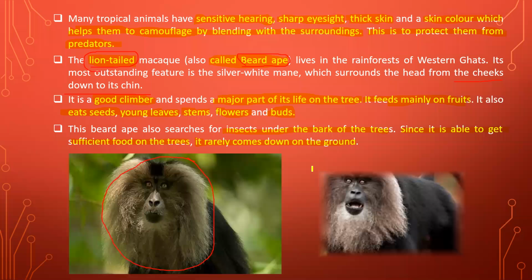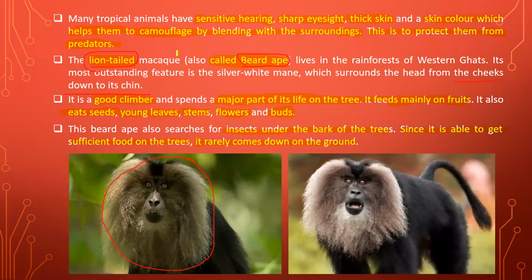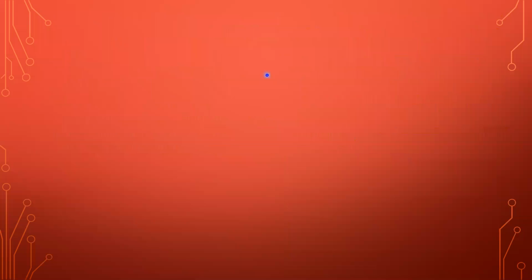You can see another image of the same macaque monkey. You can see the tail here in the second image. The tail is shown. If you observe this tail, then it is similar to that of a lion. So that's why it is referred to as a lion-tailed macaque. And it has a beard on his head, so that's why he's also referred to as a beard ape. So this is one animal which is adapted to live in a rainforest region.